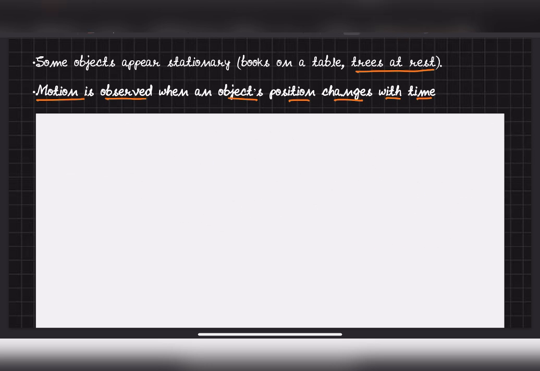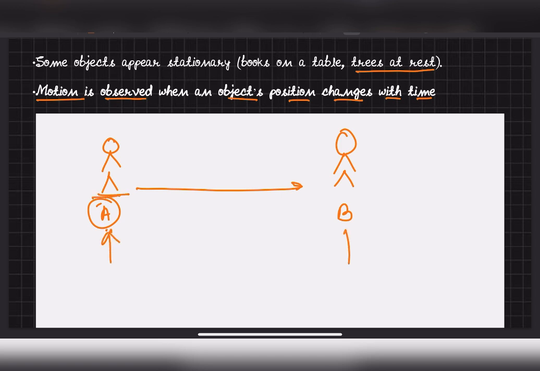Let's say I have an object here, a ball, or let's just use a tent. Now you are moving from here, at A, and you went to B. That means your beginning position was at A, now your position is at B. You changed your position, right?